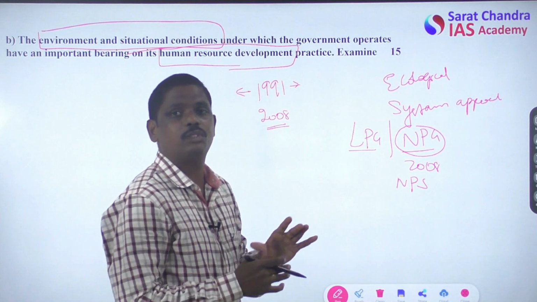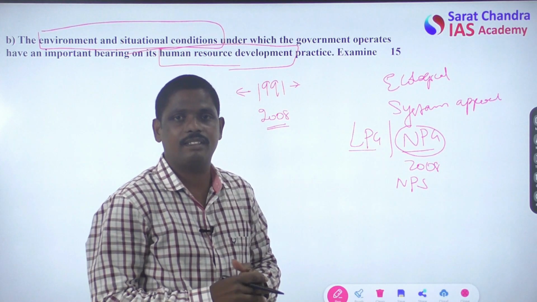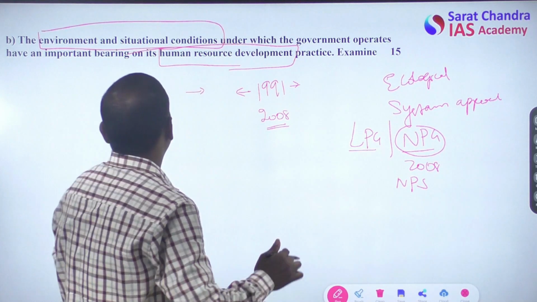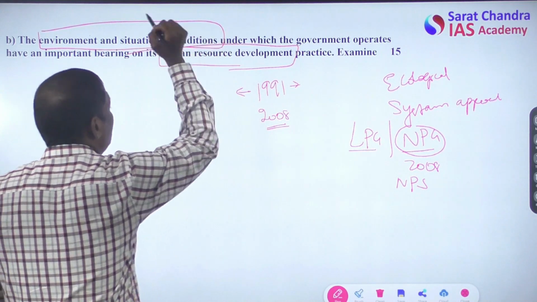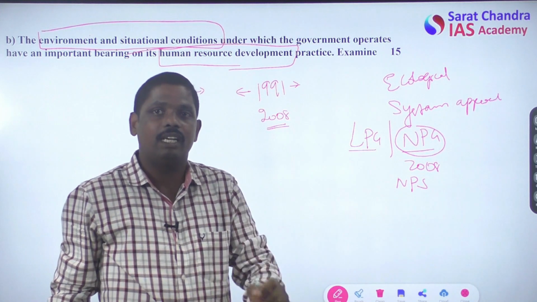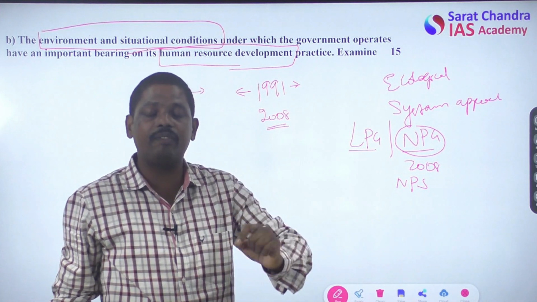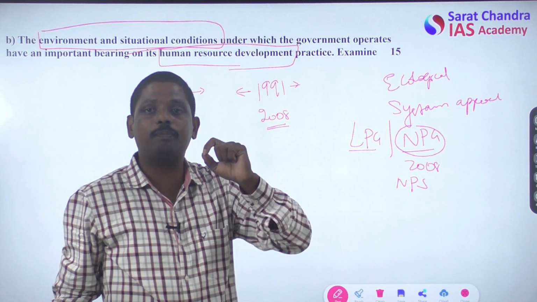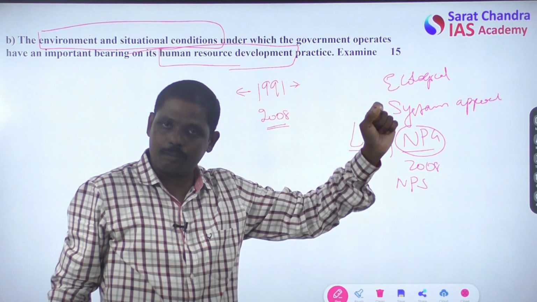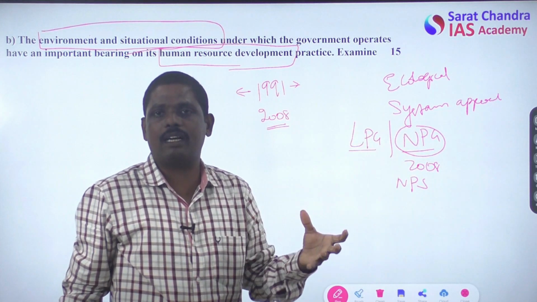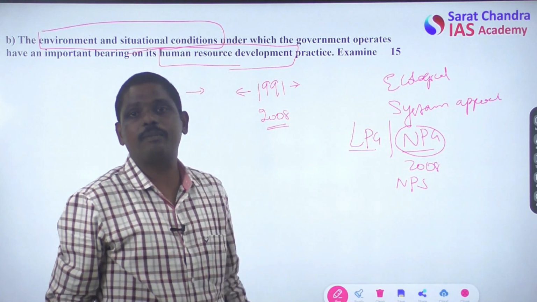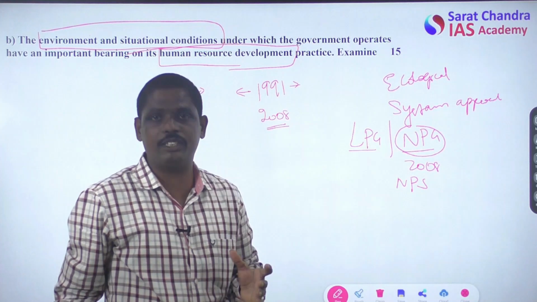points, the answer is totally different. It will be the perfect answer. So we need to highlight the situations, the environment and situational conditions. Here, environment and situational conditions means the conditions in which governments are placed: governments placed under socialistic conditions, governments placed under economic or capitalistic conditions, governments placed after this subprime crisis. So these are different types of conditions.